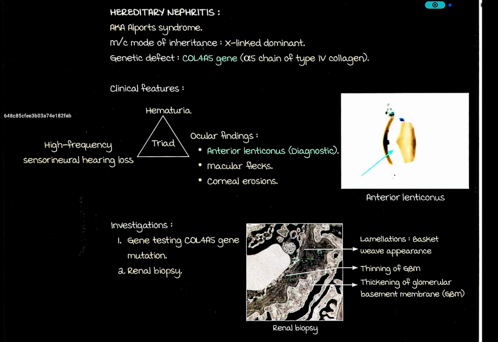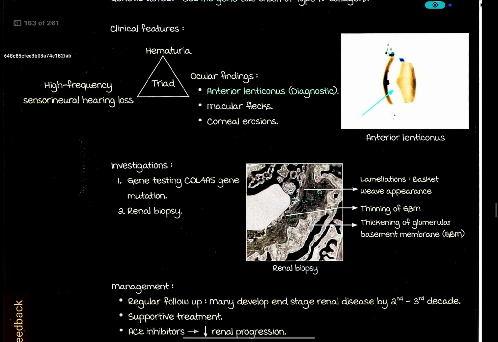Clinical features: hematuria, high frequency sensorineural hearing loss. In ocular findings, you will have anterior lenticonus, which is diagnostic of Alport syndrome, macular flecks, corneal erosions. So what is the triad of Alport syndrome? You have hematuria, high frequency sensorineural hearing loss, and ocular findings.